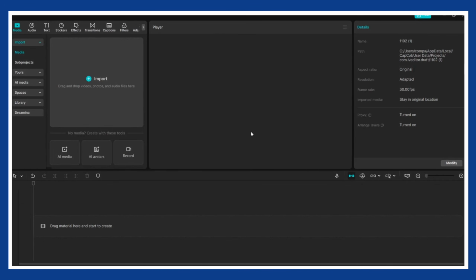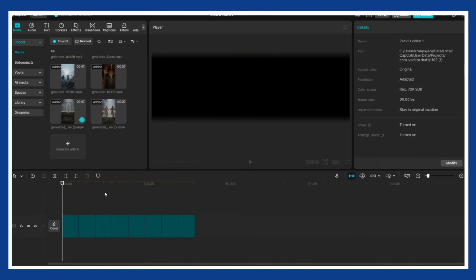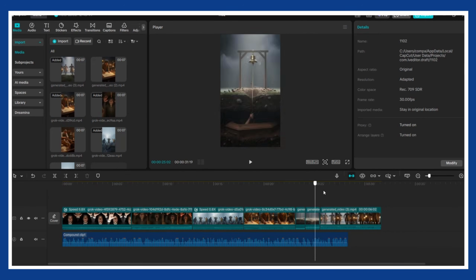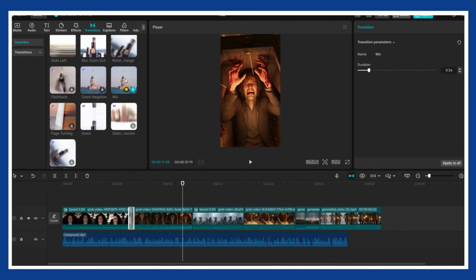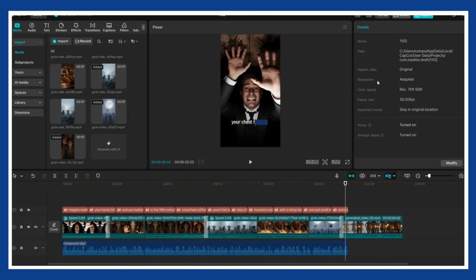Step 5, putting it all together in CapCut. Now you've got everything you need. Time to glue it all together like Zack D's viral edits. Open CapCut and drop all your Grok videos onto the timeline. Add your voiceover right below them and line it up so every scene hits perfectly with the story. Add smooth transitions if you want extra flow. Maybe throw in captions for that scroll-stopping feel. And boom, your video's done.